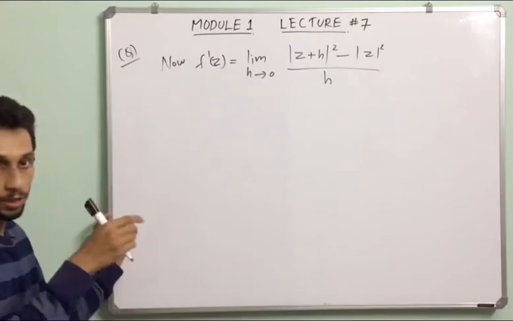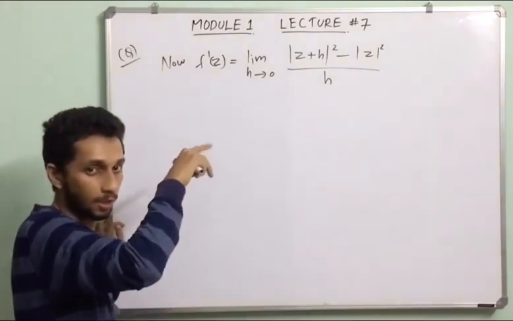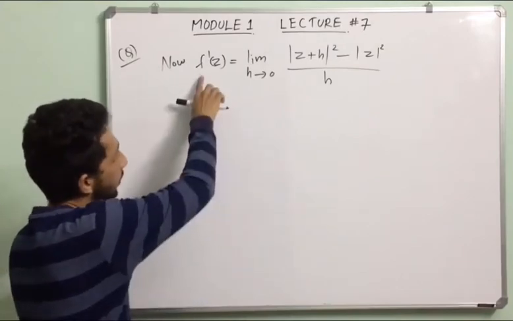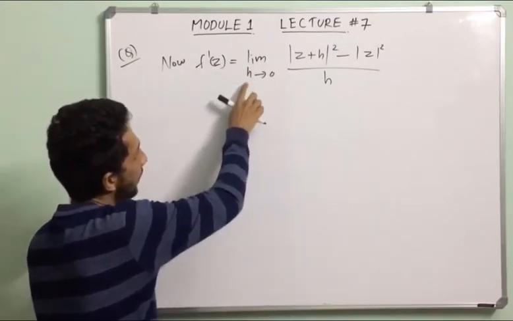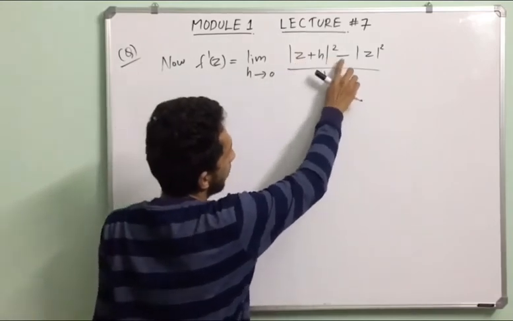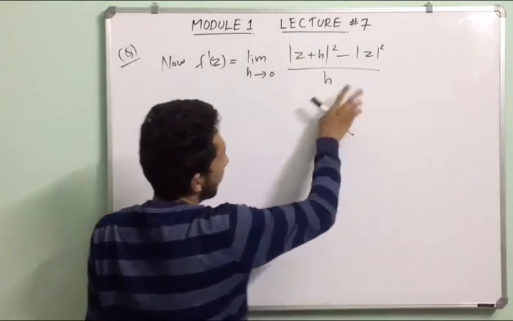Note that our function was f of z equals mod z square.